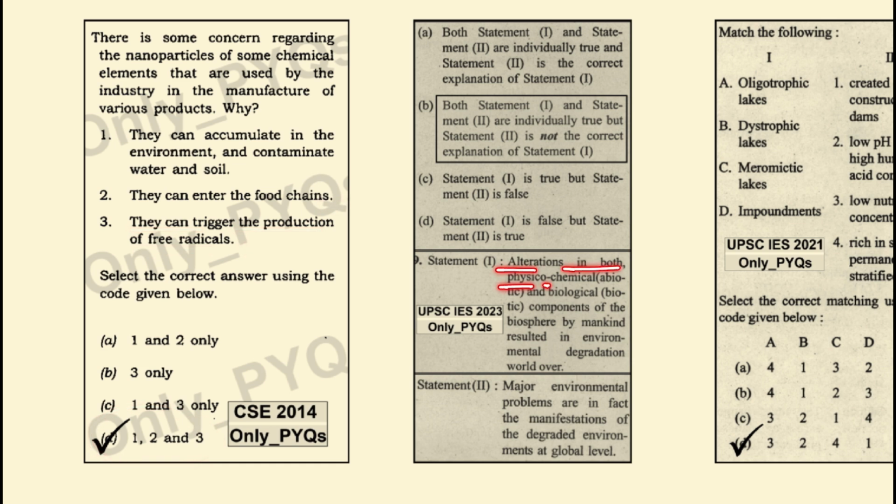Alterations in both physiochemical, that is abiotic, and biological, that is biotic, components of the biosphere by mankind resulted in environmental degradation the world over. This is correct. Major environmental problems are in fact the manifestation of the degraded environment at the global level. This is also correct, but this is not the correct reason for statement 1. So option B becomes the answer.